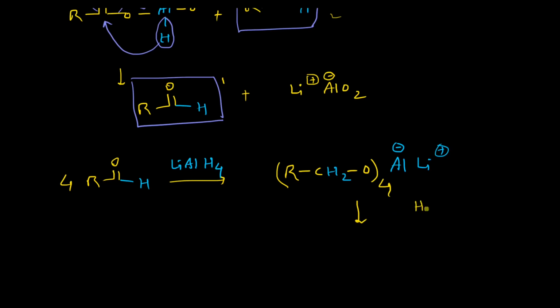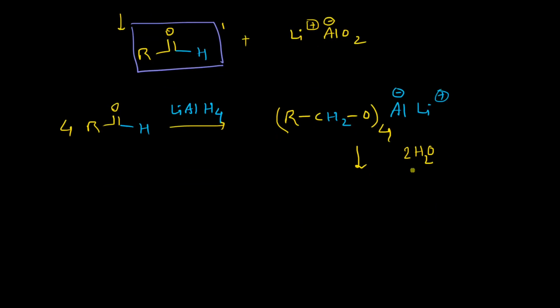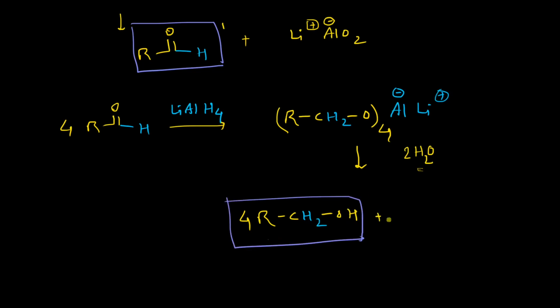So if we perform the aqueous workup, then what will happen? We need only 2 molecules of water, and after the reaction is complete, these 4 hydrogen atoms or 4H plus will be transferred over these 4 alkoxide anions, and this will eventually generate 4 molecules of alcohol. So this is our main product, and along with it 1 molecule of lithium aluminate will be generated. So the reaction is totally complete. So this is the mechanism of carboxylic acid reduction.